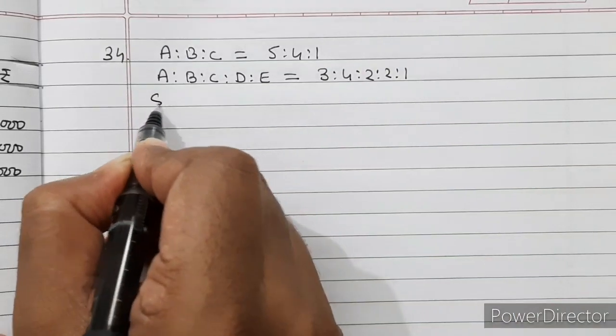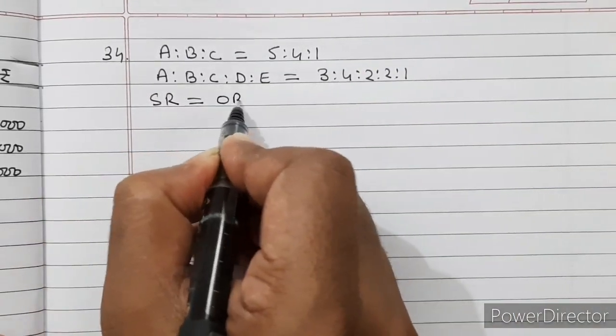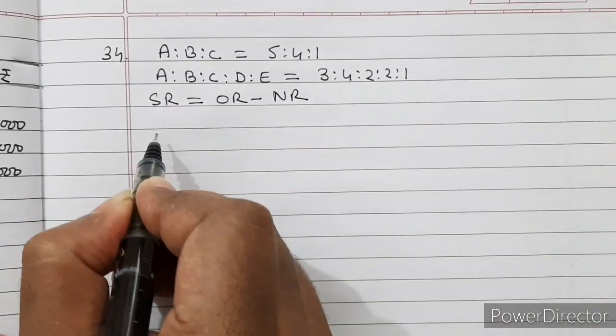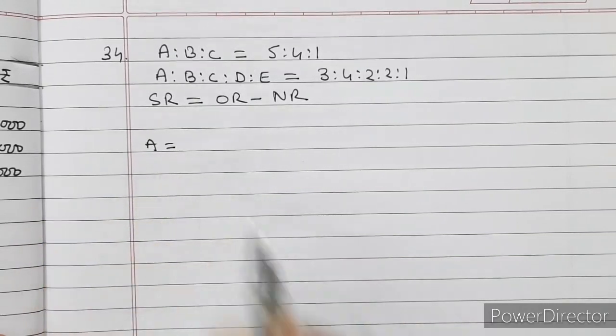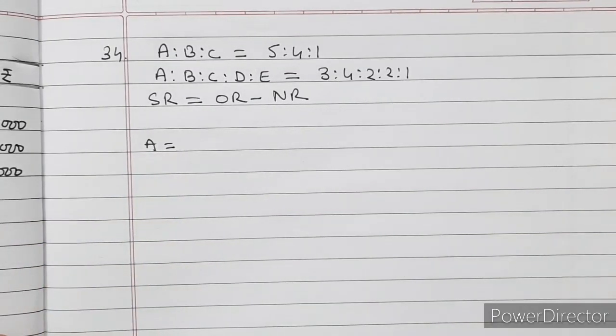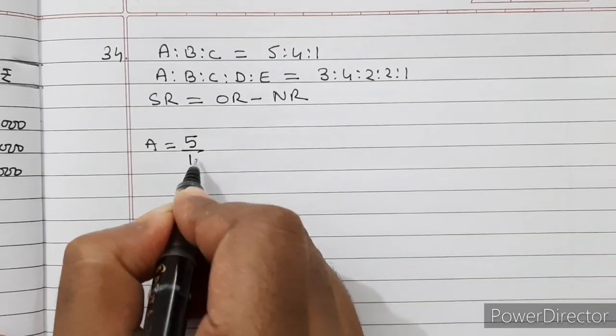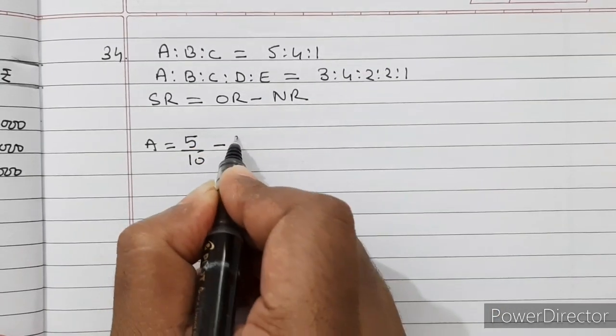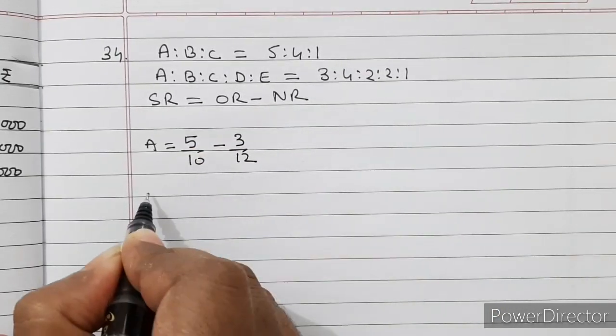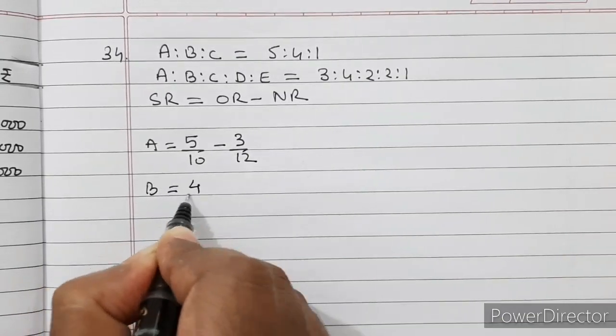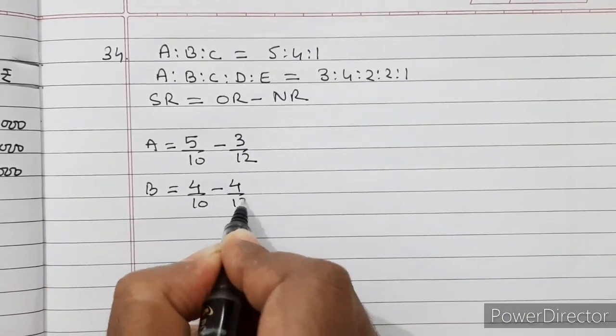And now the new profit sharing ratio is 3:4:2:2:1. So we will calculate sacrificing ratio, which is old ratio minus new ratio. Let us calculate for A. A is equal to 5/10, the old ratio, minus 3/12. For B, it is equal to 4/10 minus 4/12.